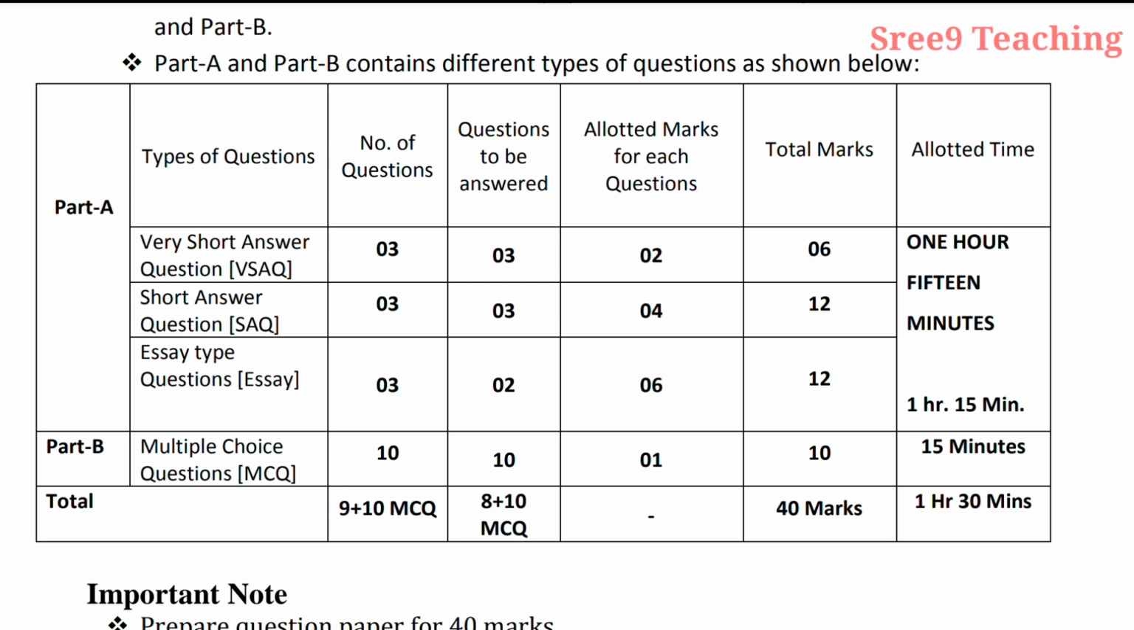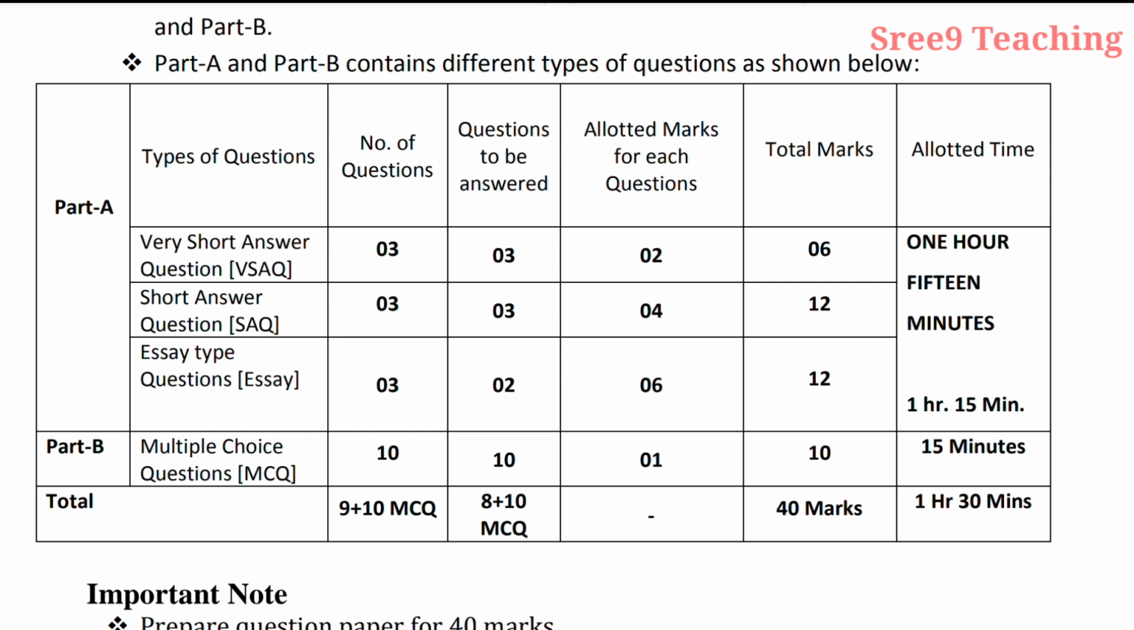Now next, short answer questions, SAQ. Number of questions will be 3, questions to be answered 3. Here also no choice, and allotted marks for each question will be 4. So 3 4s are 12 marks. Now next coming to essay type questions. Essay type questions will be given 3. Here you have to answer only 2 questions. One choice will be there. Each question carries 6 marks. So 2 6s are 12 marks.